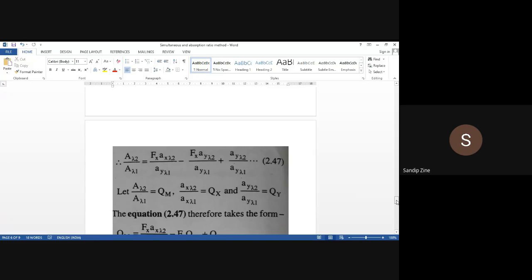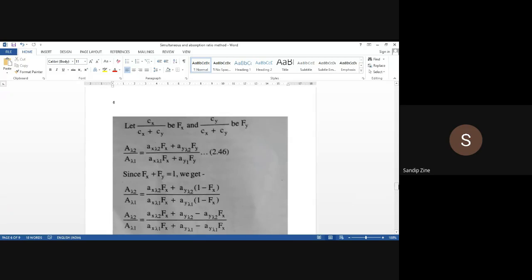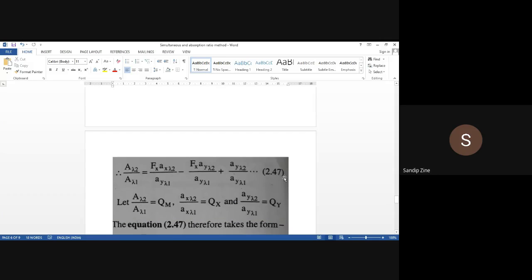And we are getting absorbance of wavelength 2 divided by absorbance of wavelength 1 is equal to Fx into Ax lambda 2 divided by Ay lambda 1, minus Fx into Ay lambda 2 divided by Ay lambda 1, plus the absorptivity ratio of lambda 2 divided by lambda 1. So this will be our equation after 2.46. We are substituting with Fx plus Fy, and we will get this equation 2.47.